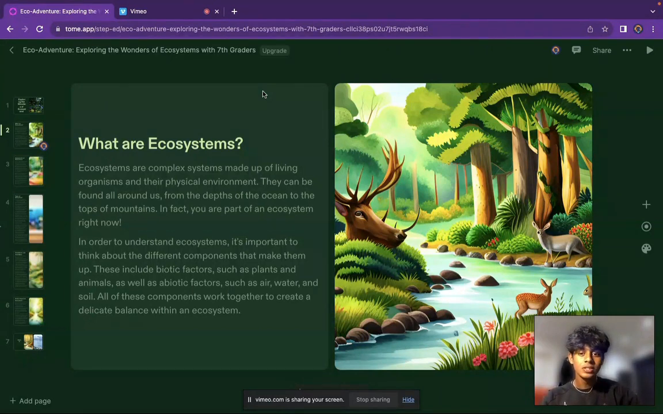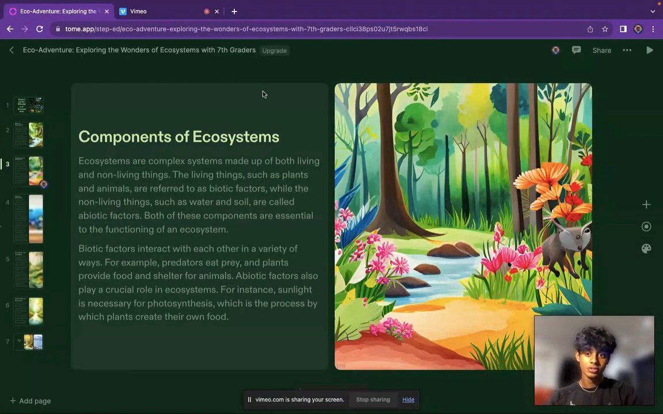In order to understand ecosystems, it's important to think about the different components that make them up. These include biotic factors such as plants and animals, as well as abiotic factors such as air, water, and soil. All these components work together to create a delicate balance within an ecosystem.